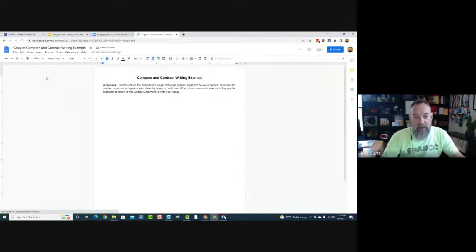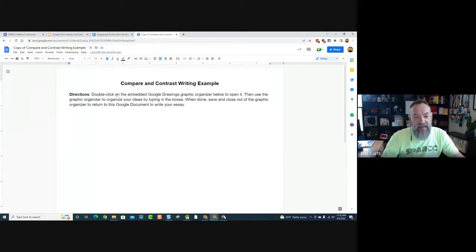And this one's not done. This is the one we're working on. But basically it says, double click the Google Drawing graphic organizer below. We're going to add one in to open it. Use that to organize your ideas. And then when done, save and close and write your essay below.